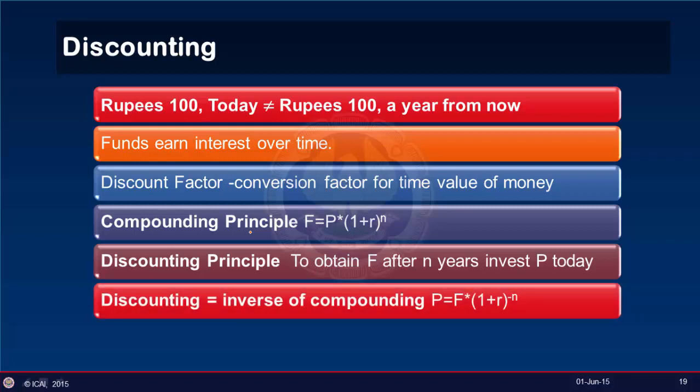That is, if we invest 10,000 now for 5 years at 10% interest per annum, we will have a total investment of 16,105 rupees at the end of 5 years. On the other hand, if we want to have 16,105 rupees in 5 years time, how much money do we need to invest now at 10% interest per annum? So this is a reverse of the situation which we described above. So if P is the present value of money, then the present value of rupees 16,105 at 10% interest after 5 years is 10,000 today.